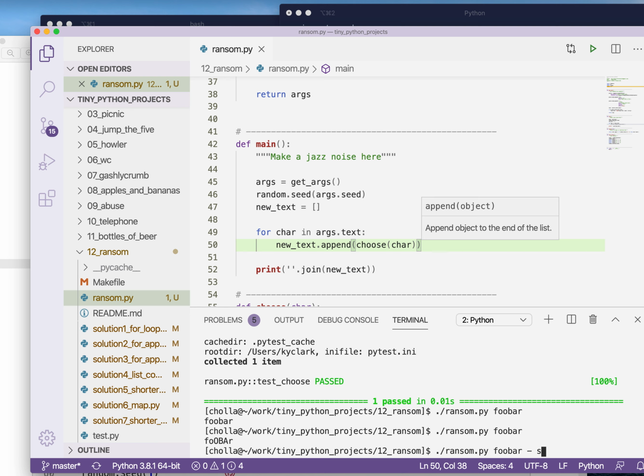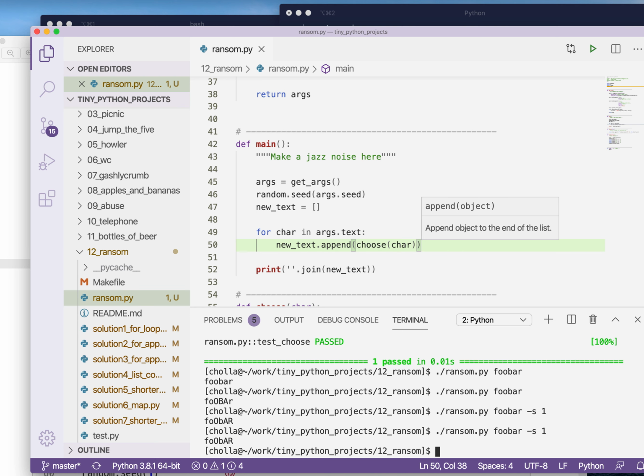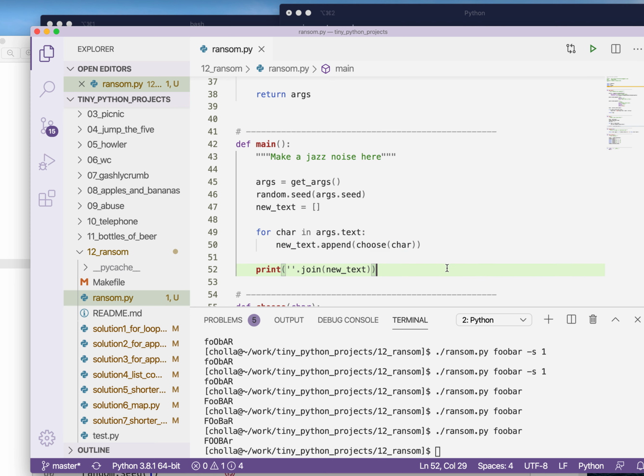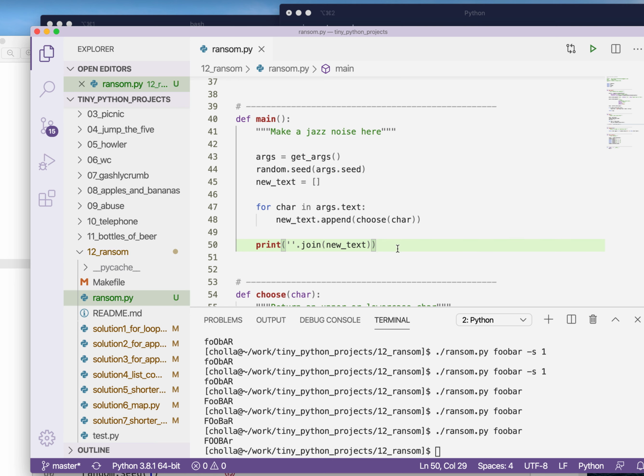And if I run it with a random seed of 1, and then run it again, I should always get back that. But when I take away the seed, I should basically get back something different each time. It's possible I could get back the exact same string, but it's not very probable. So that's one way to write this. And we've seen this pattern over and over again, and I hope it's starting to look familiar to you.